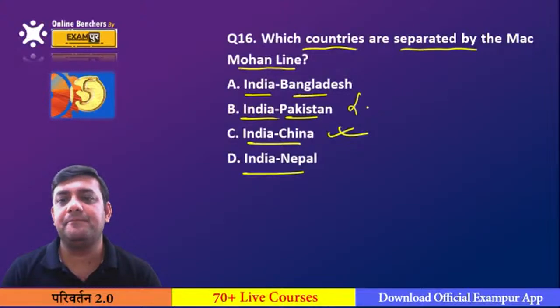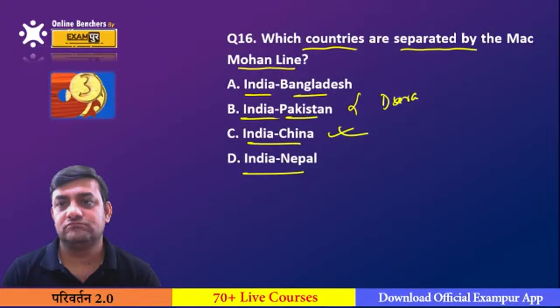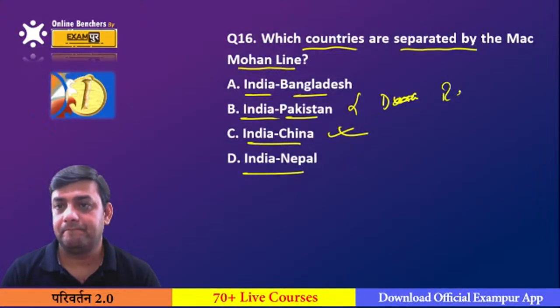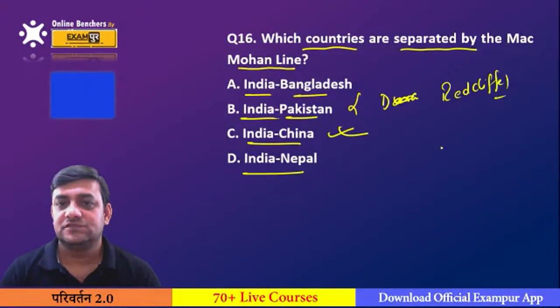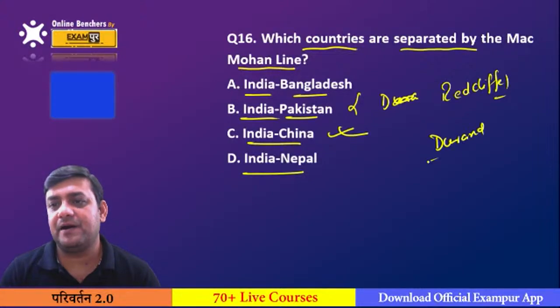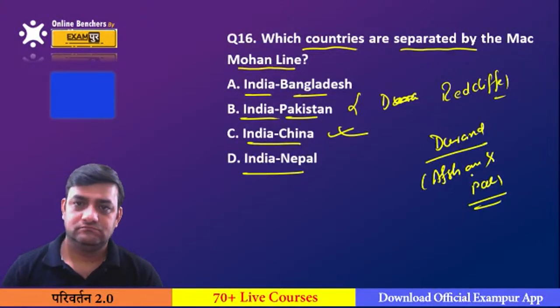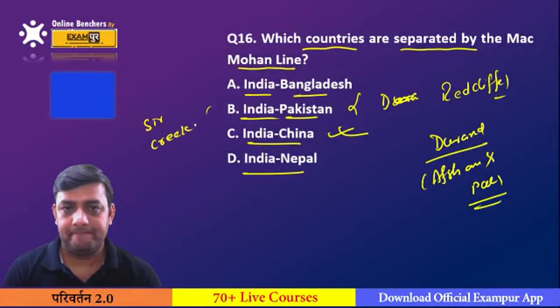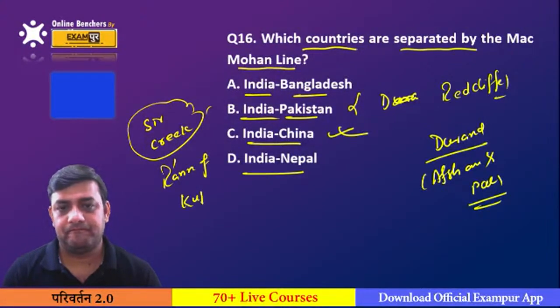When it comes to India and Pakistan, this is the Radcliffe Line. The Durand Line is between Afghanistan and Pakistan. India and Pakistan, Sir Creek is also there. This is in the Rann of Kutch, Gujarat.